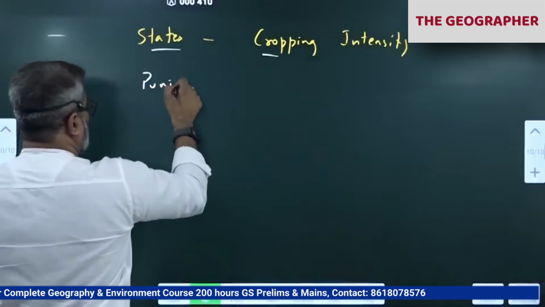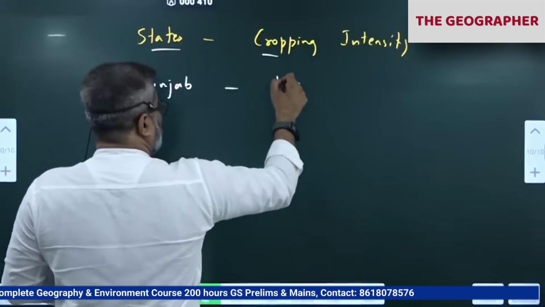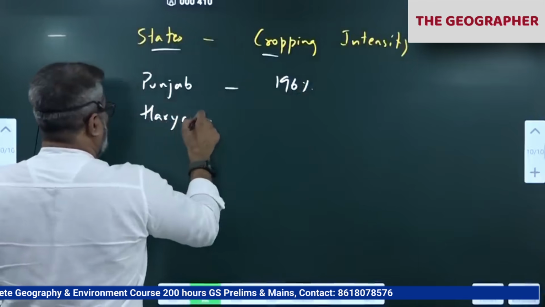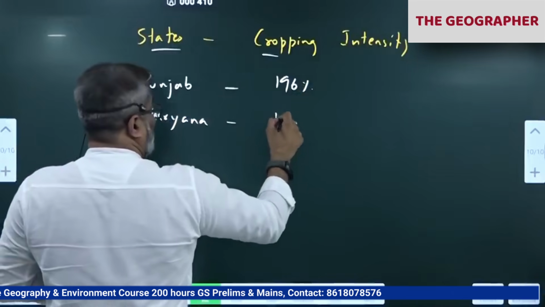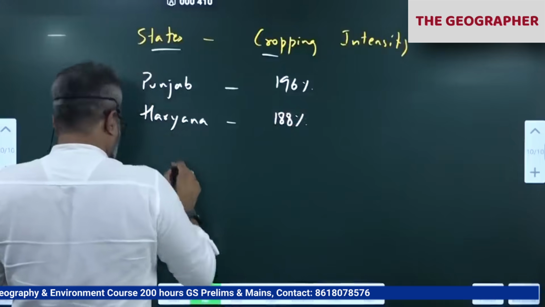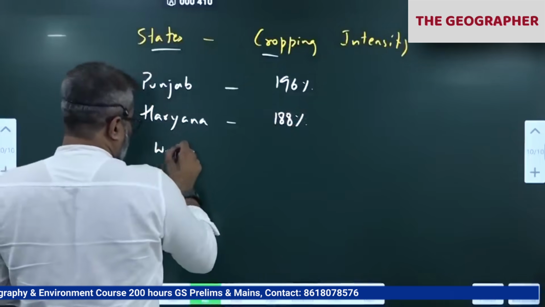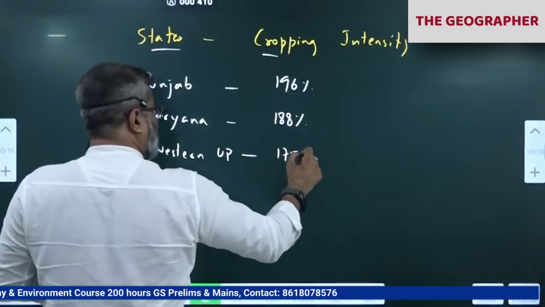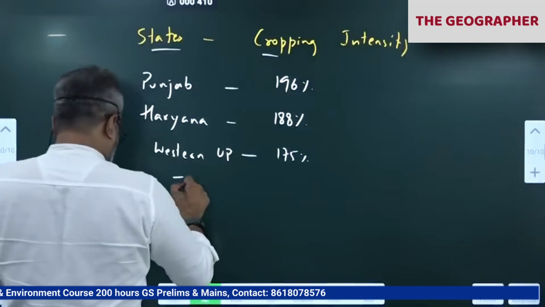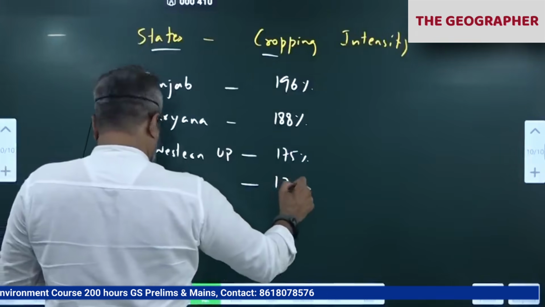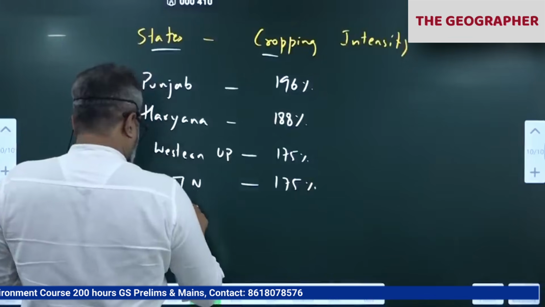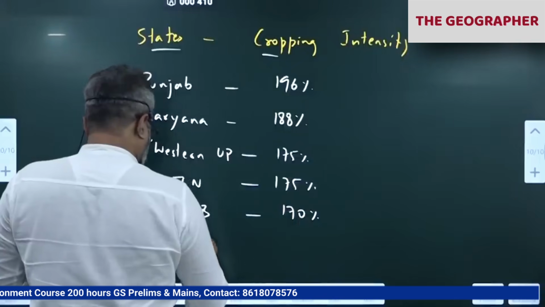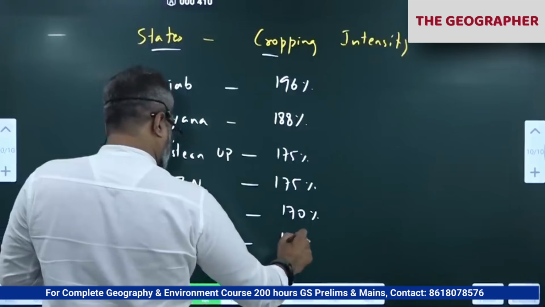Punjab 196, Haryana 188, UP, especially Western UP, 175%, Tamil Nadu 175%, West Bengal 170%, Bihar 165%.